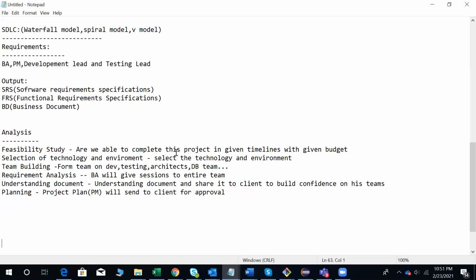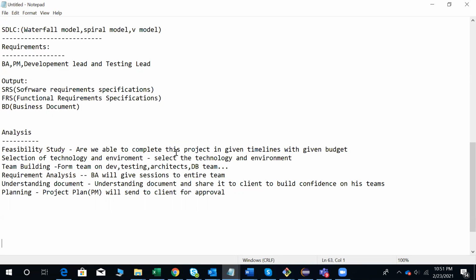Similarly, selection of technology and environment. If they understood the requirements thoroughly, then they will get an idea of which technology and which environment to use for that application. And team building: how many developers, testers, architects, and DB team members are needed. They will analyze and recruit the people. Bench means the company has given the offer, but the person is not allocated to a project. So the project manager will look for any bench strength. If anybody on the bench has those skills, they will take them from the bench, or else they will recruit from outside.